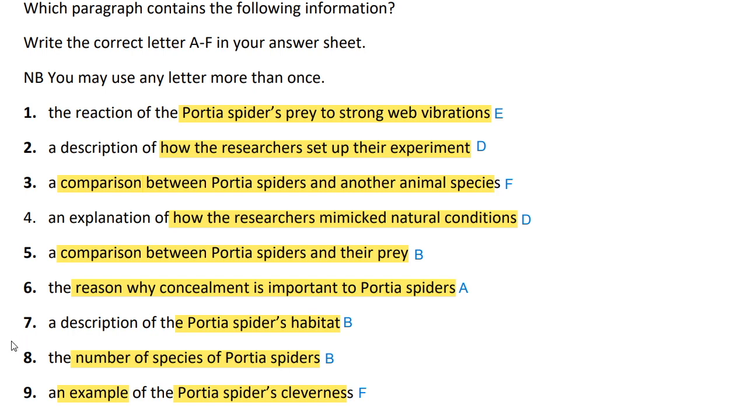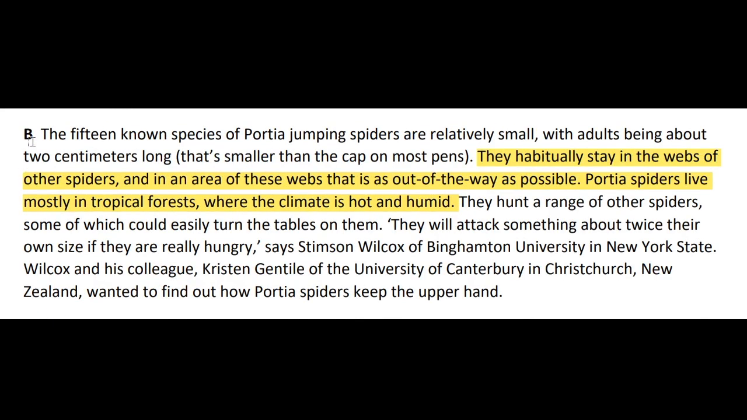Eighth, the number of species of pottery spiders. This information is also given in paragraph B. First line, the 15 known species of pottery jumping spiders are relatively small, with adults being about 2 centimeters long. That's smaller than the cap on most pens. These lines give the exact number of species of pottery spiders, that is 15.